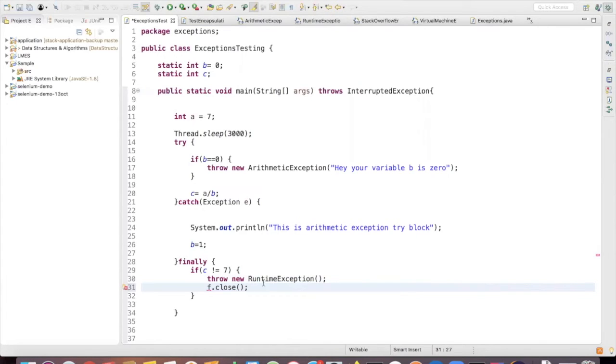I can just reset the value of c here to some other variable. So the options are unlimited actually. It's not necessarily for cleaning up. That's the point which I'm trying to make. Okay, Karthik.